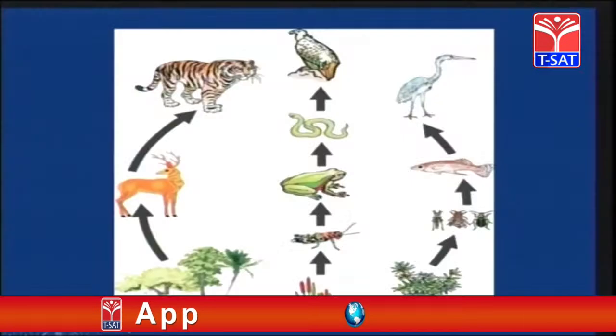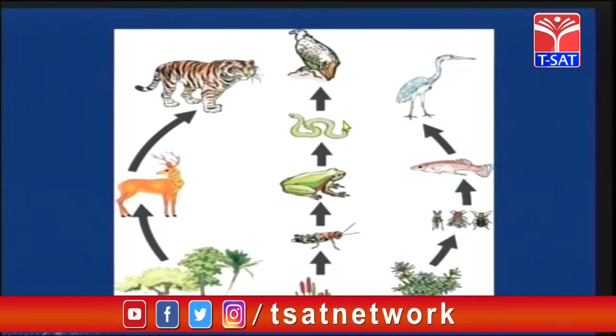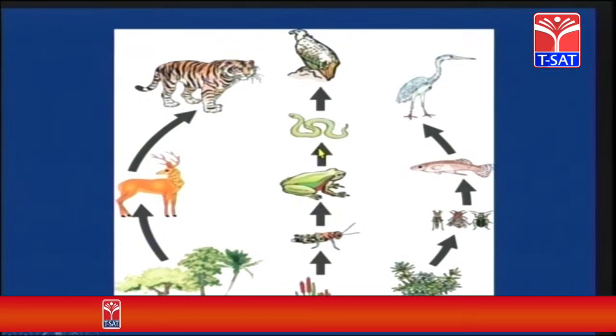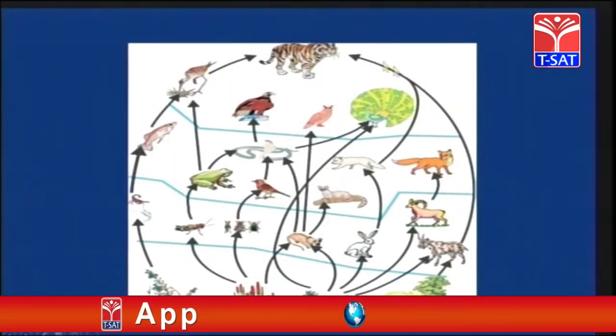Now children, you can see the ecological niche, the food chain. These are the producers, primary consumers, secondary consumers, tertiary consumers and the carnivores. So in each and every ecosystem, life depends on the food chain. So children, you can see the food chain, right?